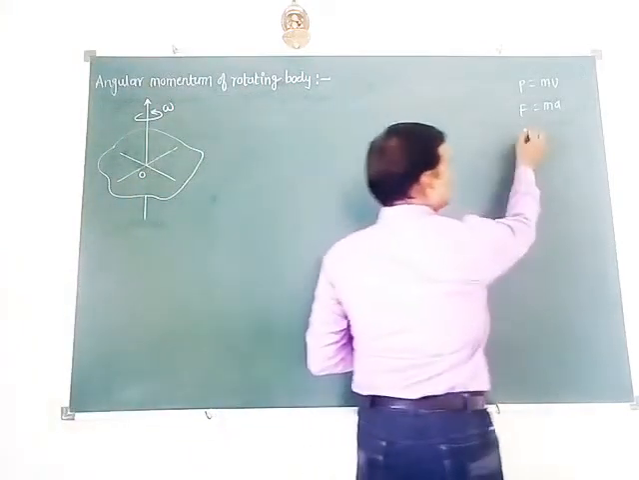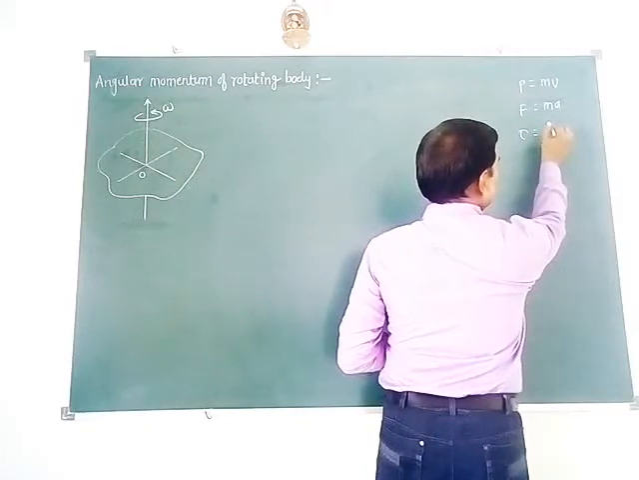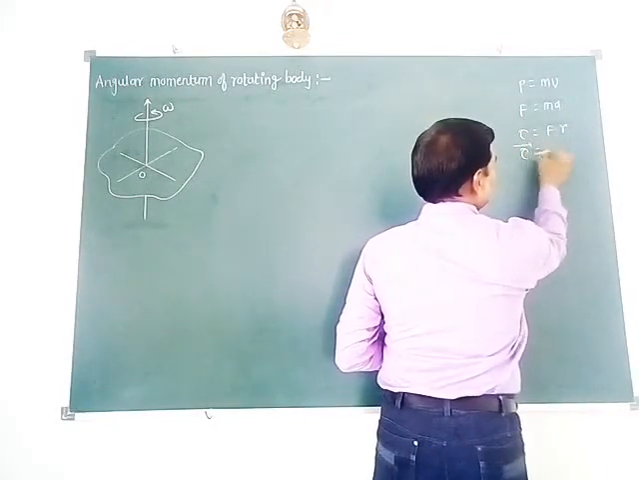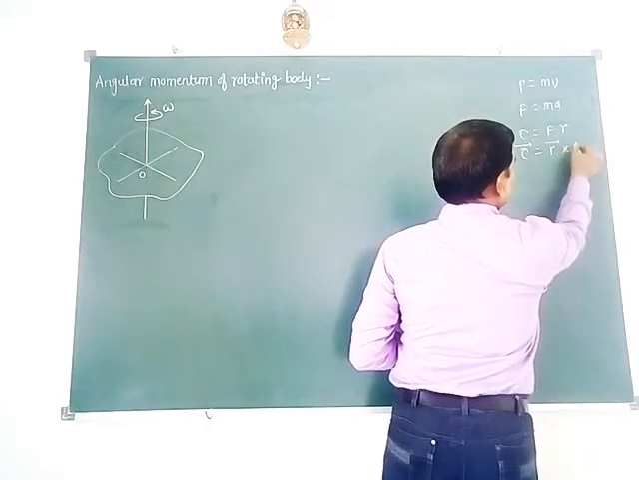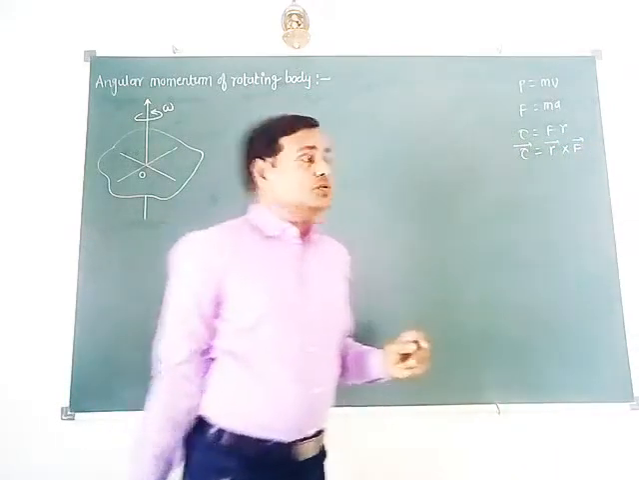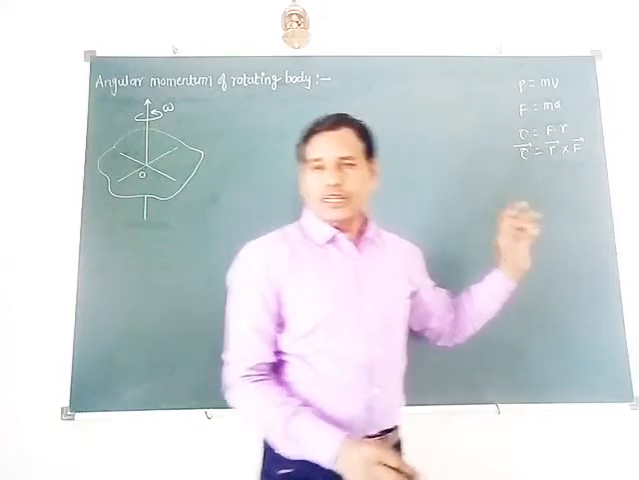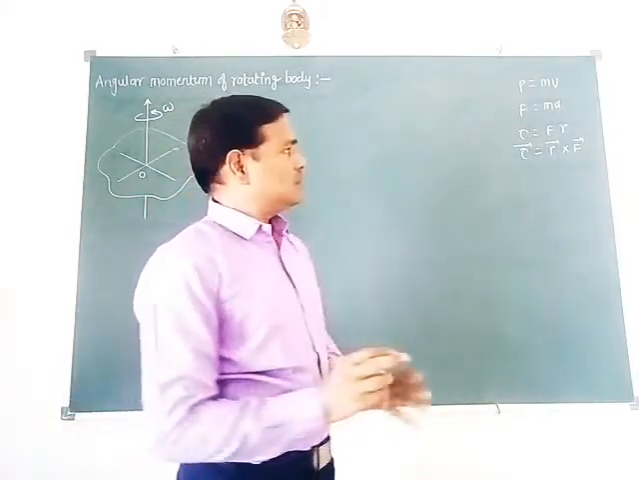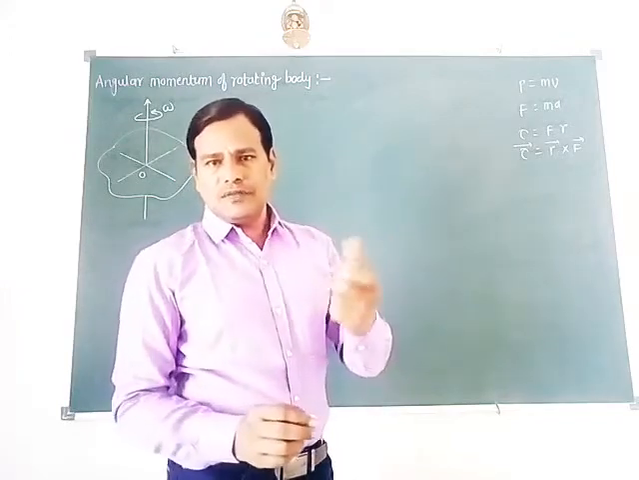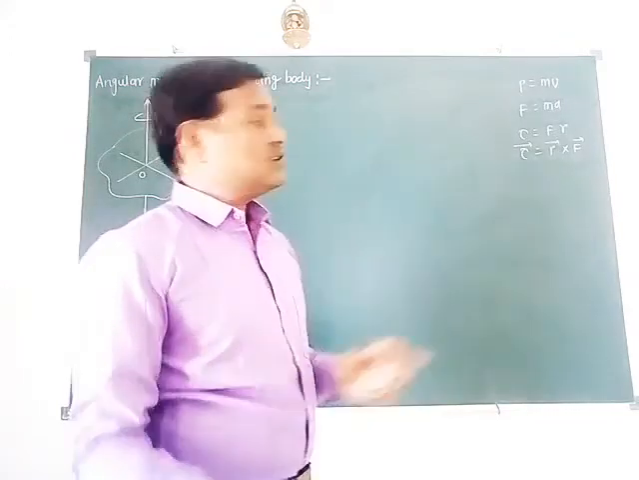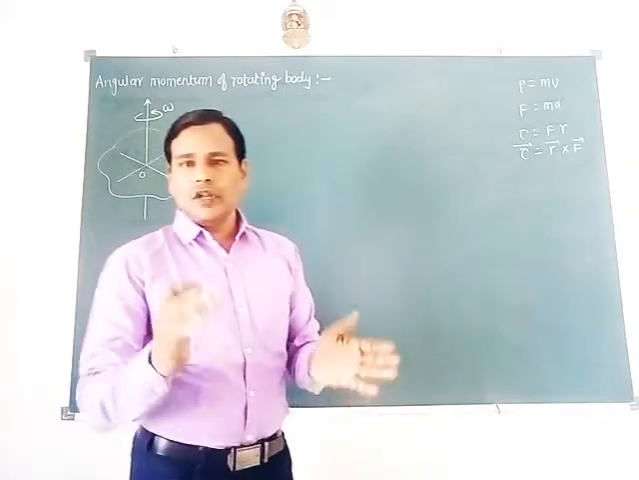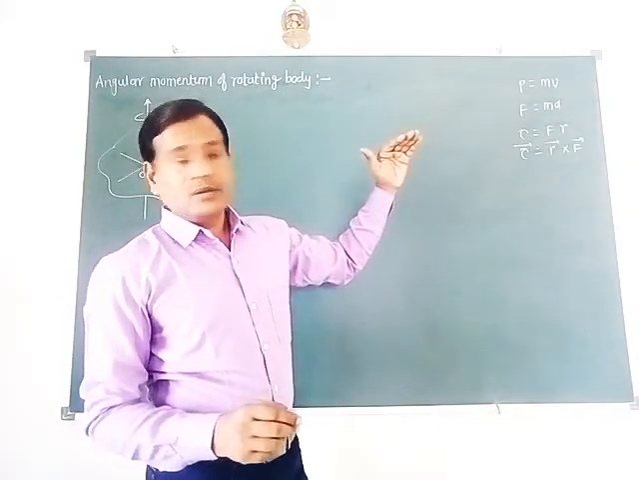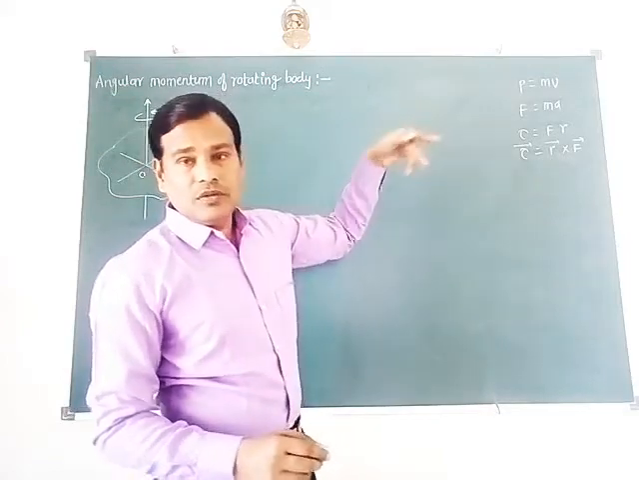For force, it is torque. It is equal to F into r. In vector form, it is written as r cross F. So this torque is also read as moment of force. In very short words, we can define torque as moment of force. Similarly, we can write the analogous quantity to linear momentum in rotational motion.